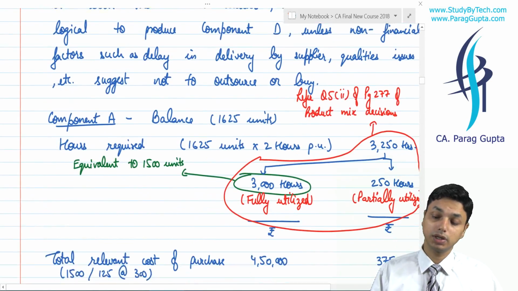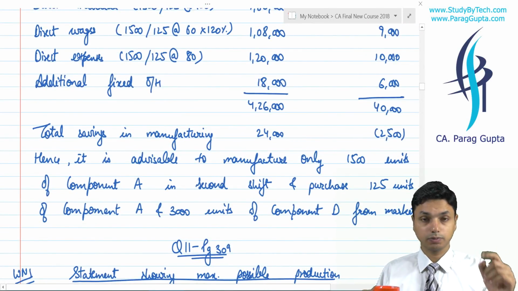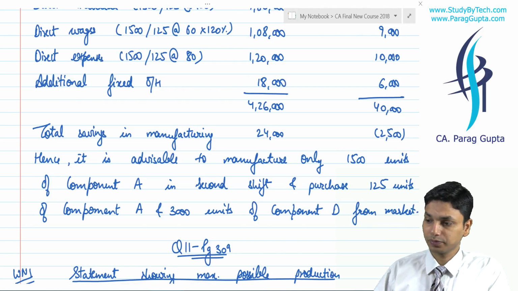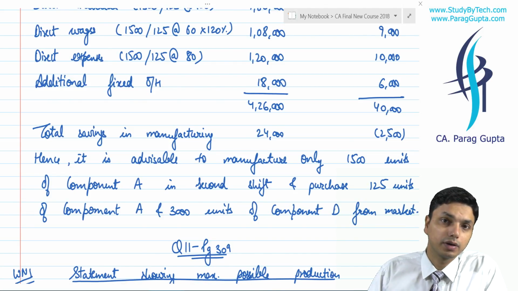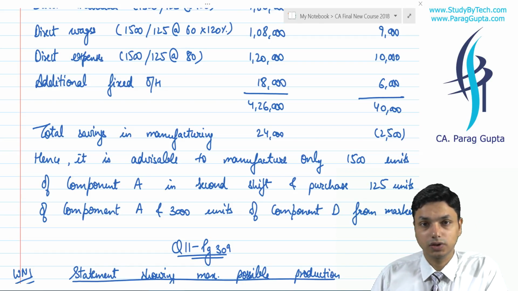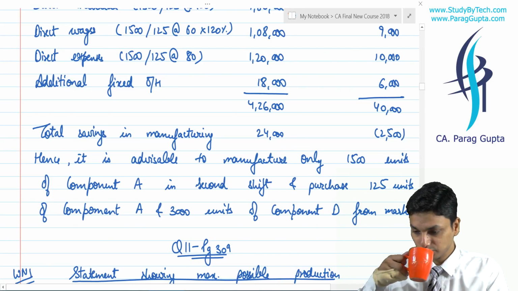If there is one product and more than one key factor, you will go ahead in the same way. We calculate the maximum possible production for each constraint, and wherever we have the least value, that value will be termed the maximum possible production.